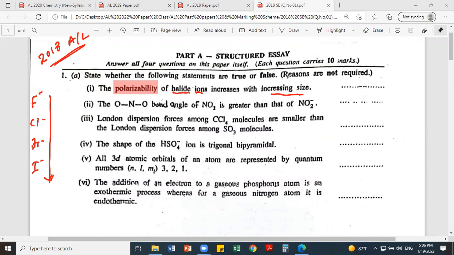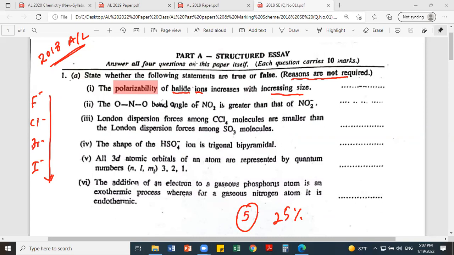But anyway, this kind of question is more advantageous for the students because of the 50% chance. Now if you get an MCQ you have 5 options, that is 25% probability. Like if you are taking a shot, here it's a 50% chance, either true or false. They are saying reasons are not required, but you have to be very careful.